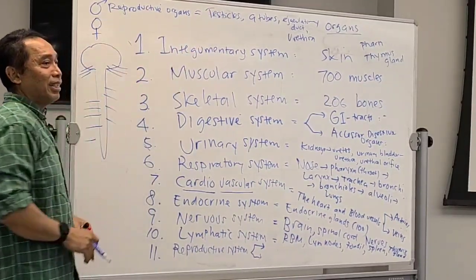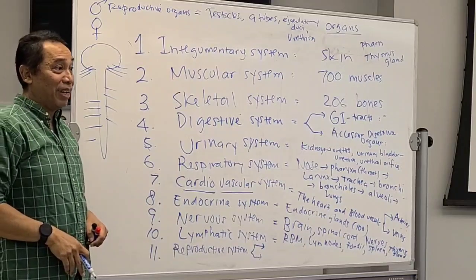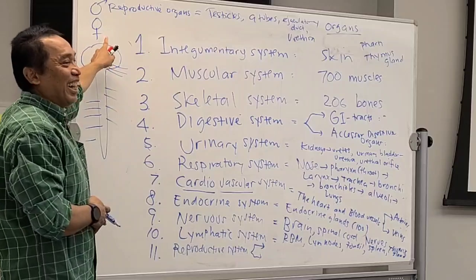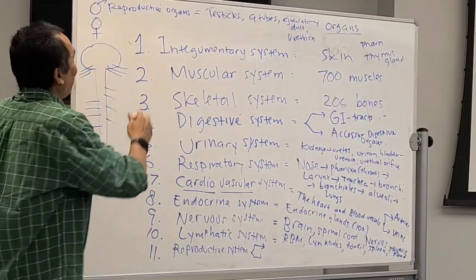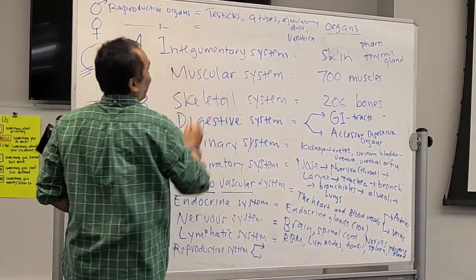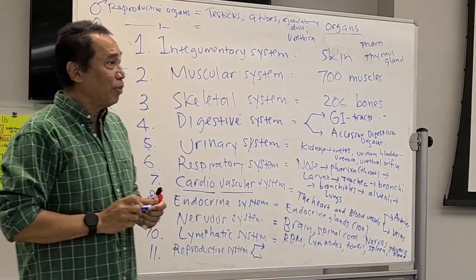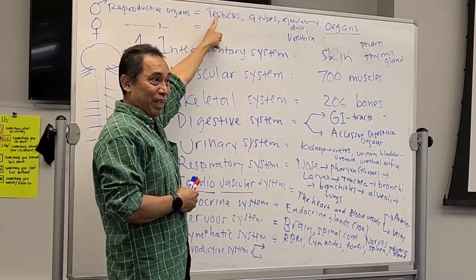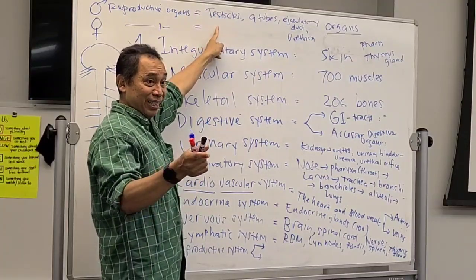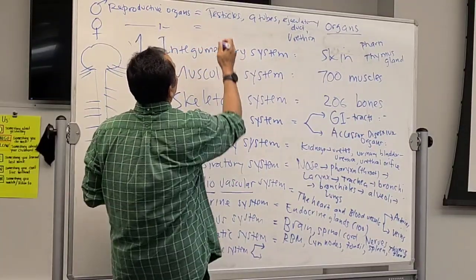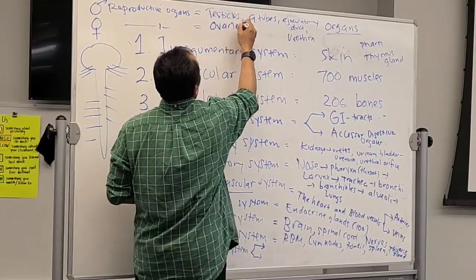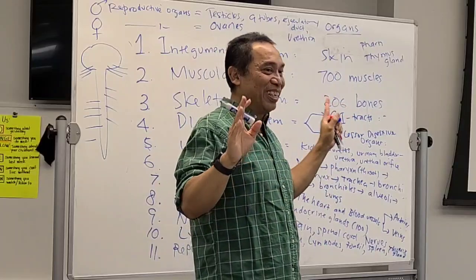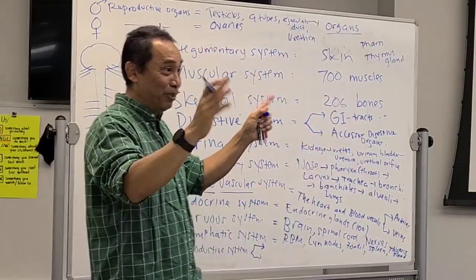Female looks like this. That's the symbol for female. Shy, right? So female, okay, shy. That's a female symbol. Female reproductive organ. Get it? Of course, it starts from the same organ. This is the one that produces the sperm. Then it's gonna be the one that produces the eggs, right? Which is the ovaries. How many testicles do we have? 2. How many ovaries do you have? 2. We okay, right? That's fair. You have 2, I have 2.